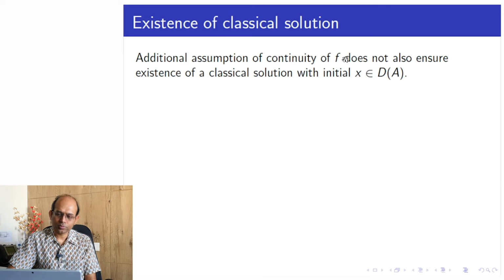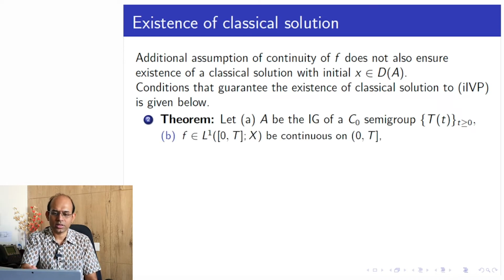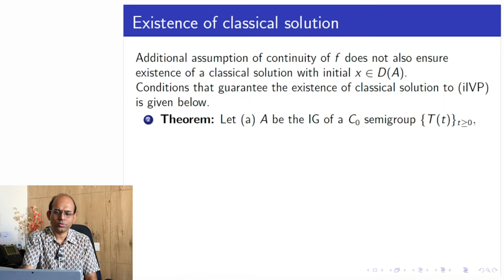So if just continuity of f is not a sufficient condition, what should be? Conditions that guarantee the existence of a classical solution to the inhomogeneous IVP are given below. First, we assume that A is the infinitesimal generator of a C0 semigroup T(t).